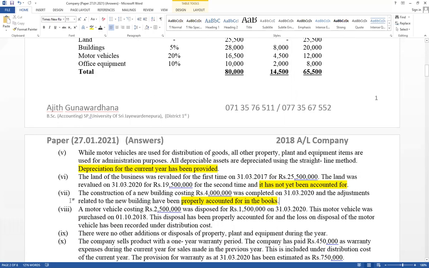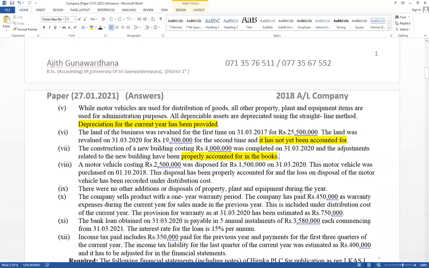Next one. Very important. Think about 8. First one, try to get idea. This is 2018 A-level paper. And motor vehicle costing 2.5 million was disposed for 1.5 million end of the year.